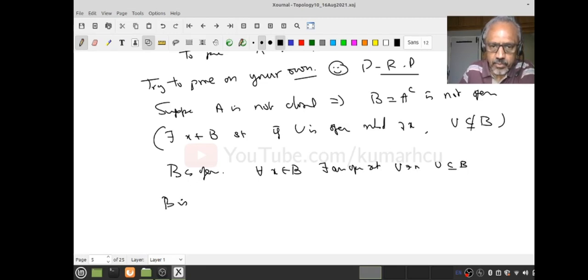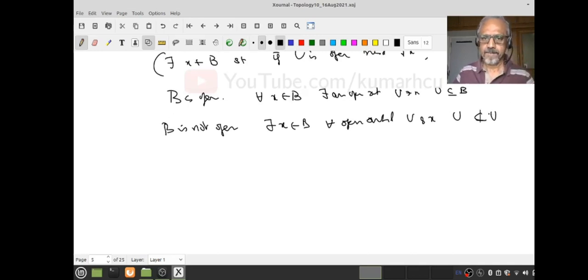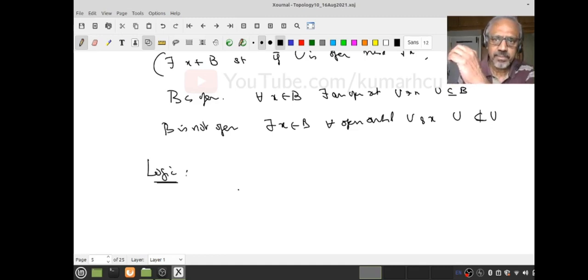So if B is not open, that means what? There exists x in B such that, given any open neighborhood U of x, U is not contained in B. This is what I proved. Are you following? Again, that's just logic. This is what I used earlier, but I am just repeating because many students find topology difficult because the logical thinking is not properly trained.